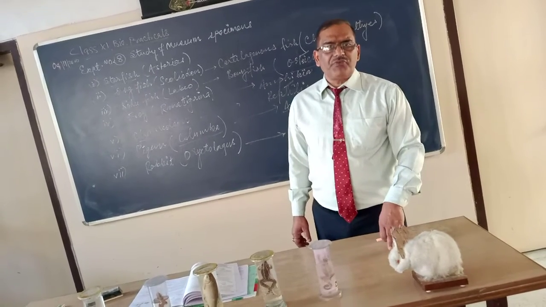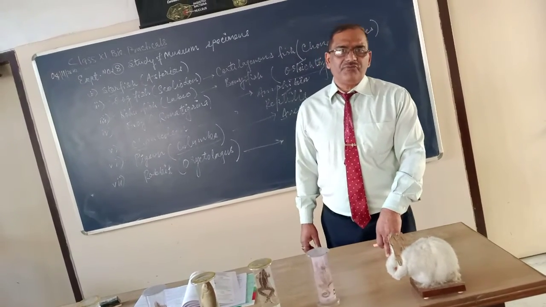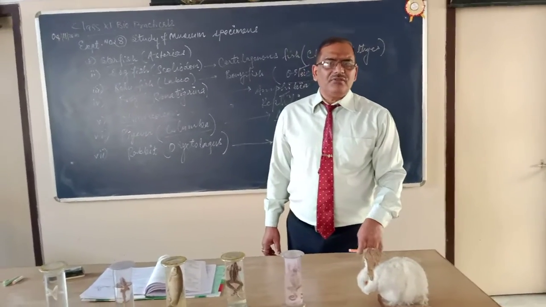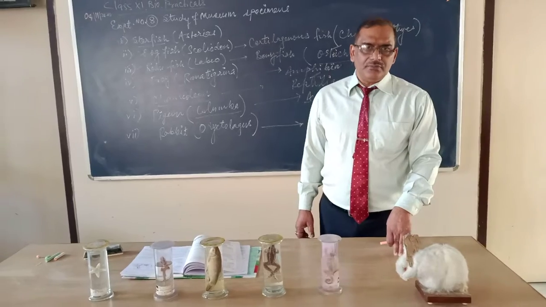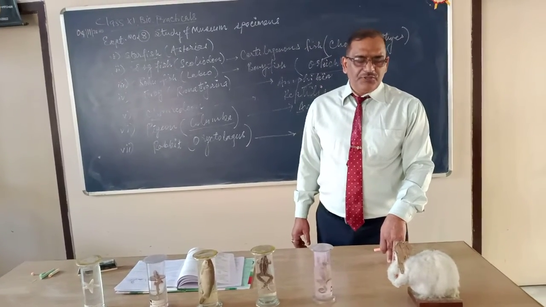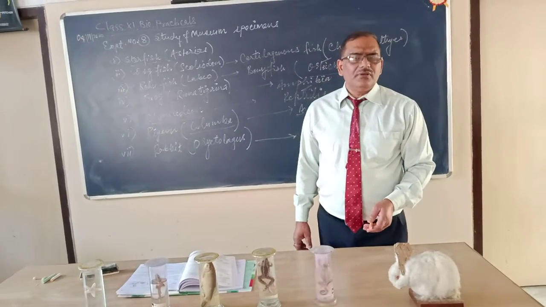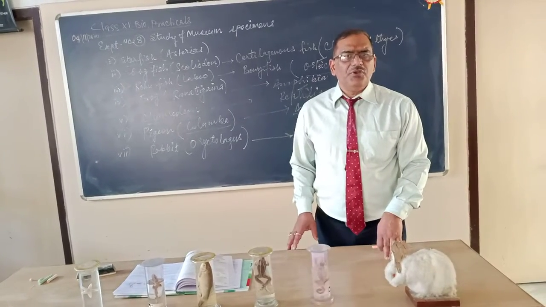Excretory organs, pair of kidneys. Excretory product, they live on land, so in mammals, excretory product is urea. Next point. They are what kind of animals? They are warm-blooded animals or homeotherm.